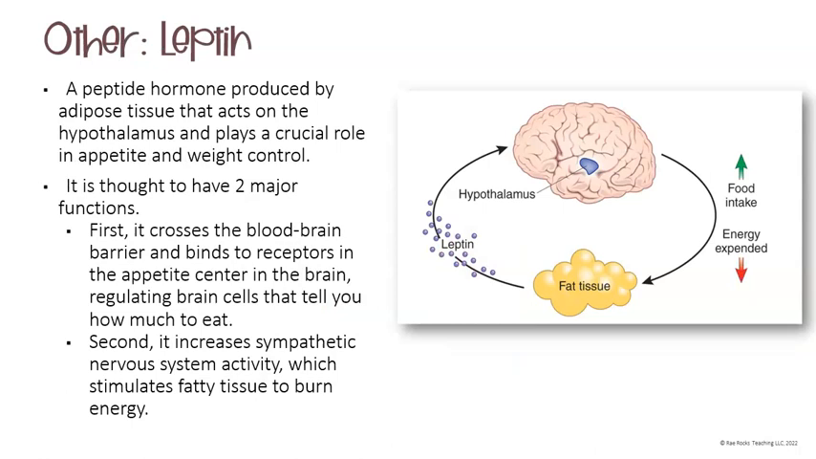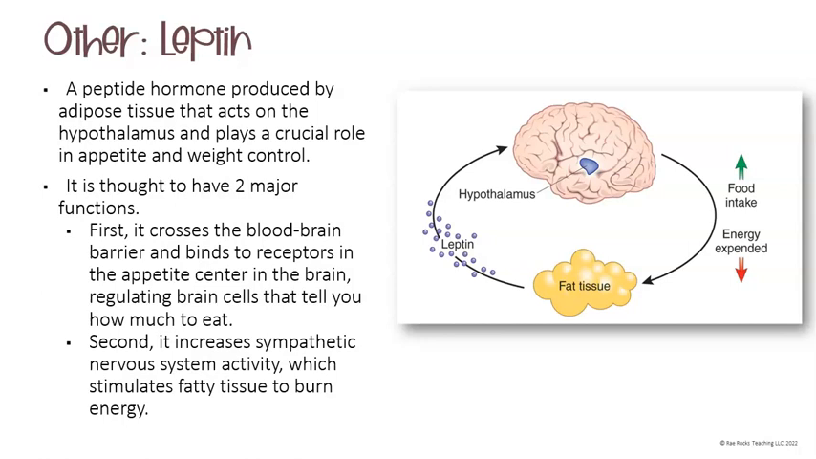And a few extra hormones. One is leptin. So leptin is a peptide hormone that is produced by our adipose tissue. Remember, that's our fat tissue. And this actually acts on the hypothalamus, which plays a critical role in our appetite as well as our weight control. So you can see the diagram. As we intake our food, the fat tissue will stimulate leptin in order to tell our brain that we've had enough. And then we would decrease our eating and so on and so forth.